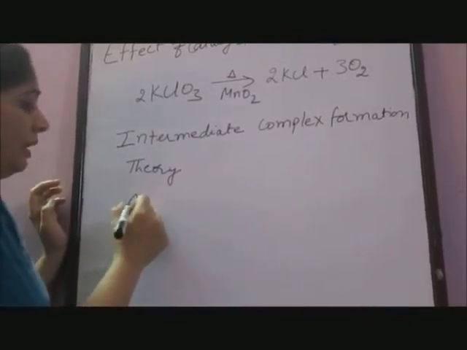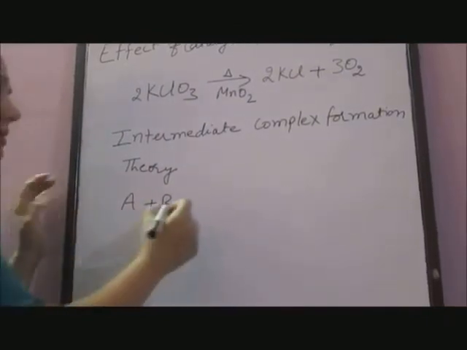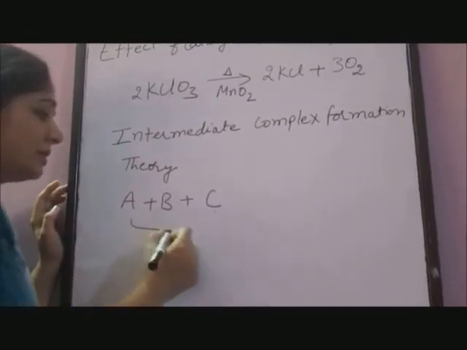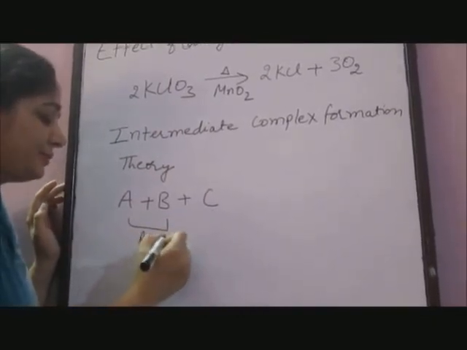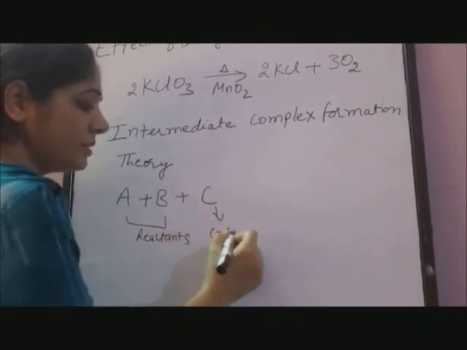If A and B are two reactants, they first combine with the catalyst. These are two reactants and C is the catalyst.